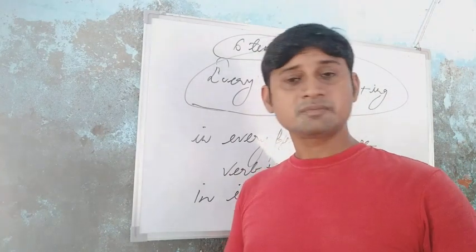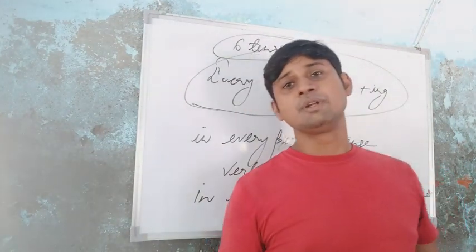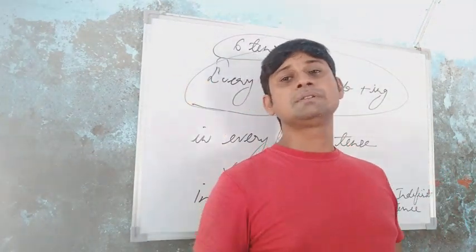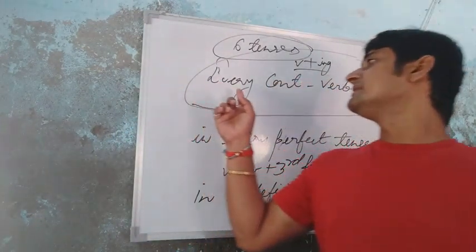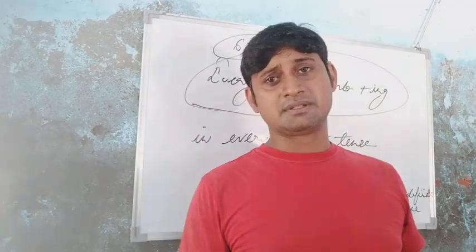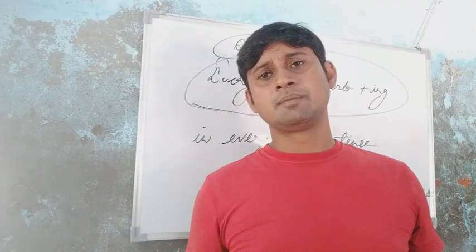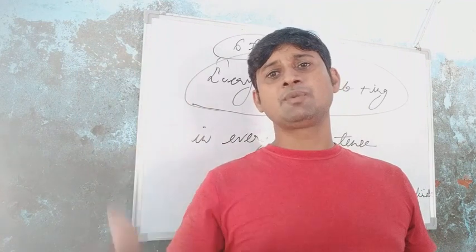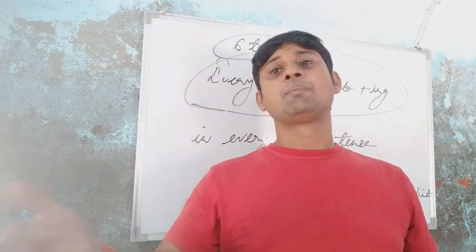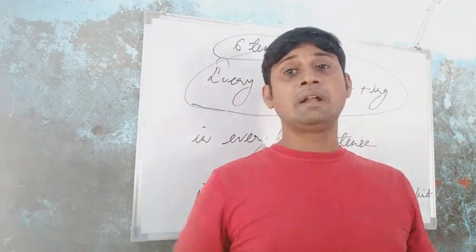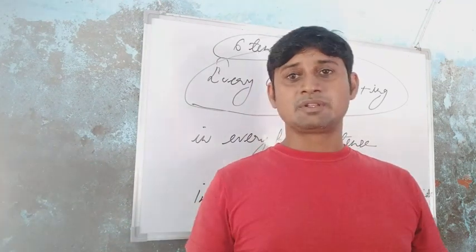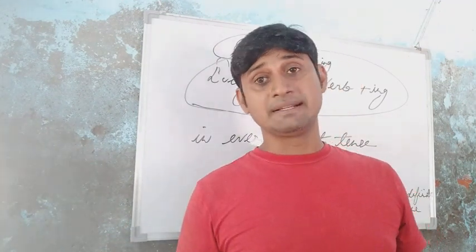Okay, students. So now I am going to tell you the first tense, present indefinite tense. Already I told you that in six tenses, in every continuous: present continuous, past continuous, future continuous, present perfect continuous, past perfect continuous, future perfect continuous, we use verb plus ing.